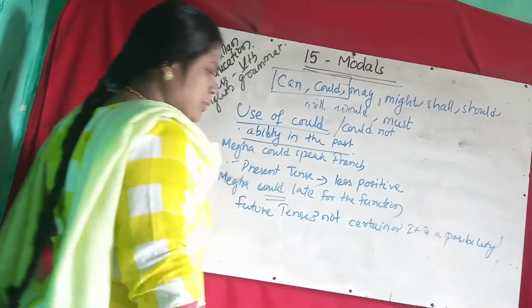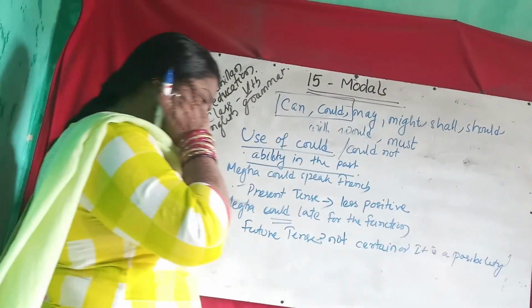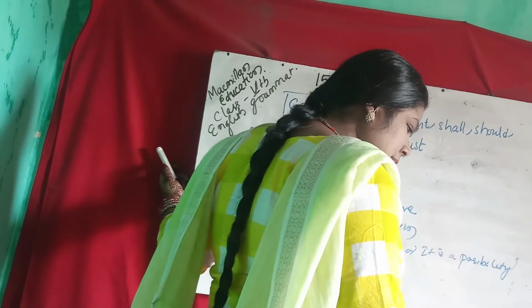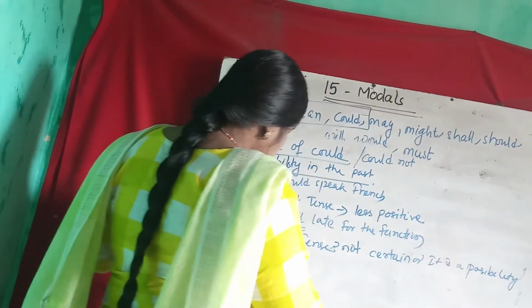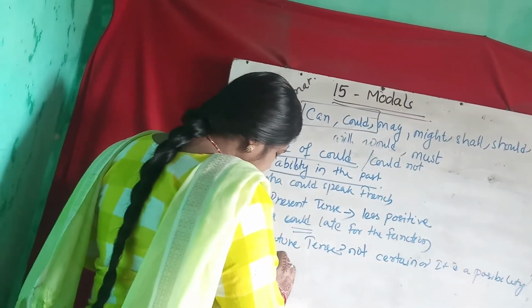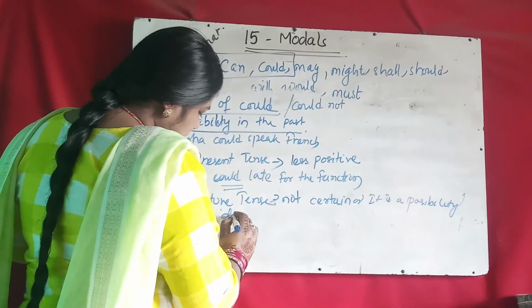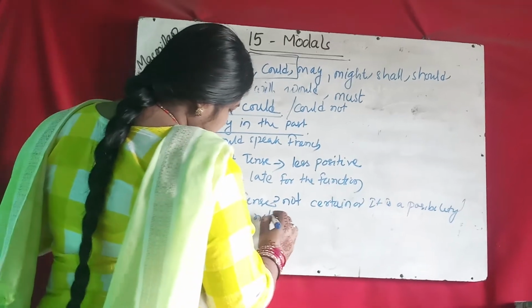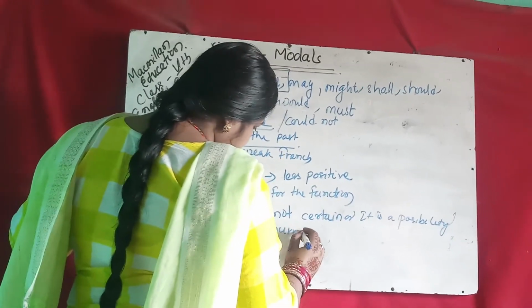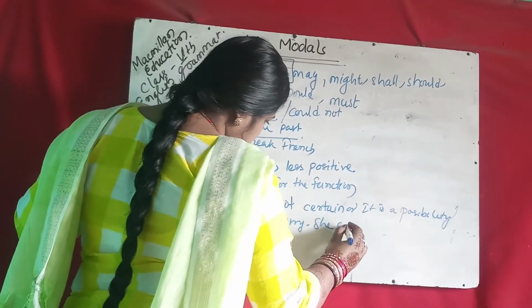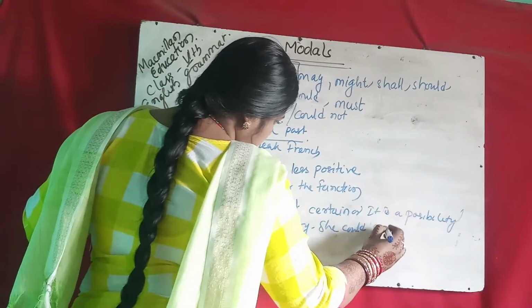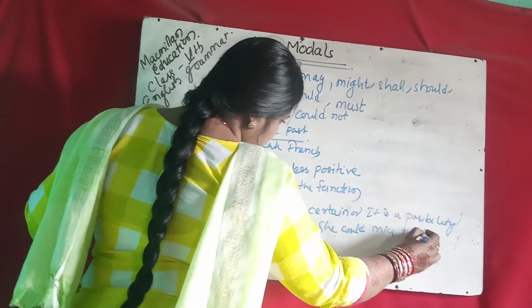Possibility is less possibility or not certain. Suppose Ruby does not hurry. She could miss the bus.